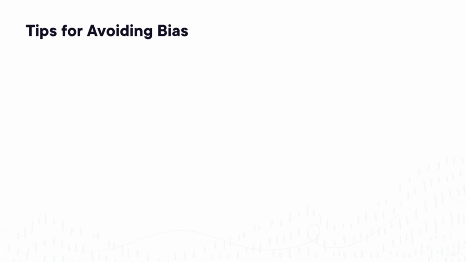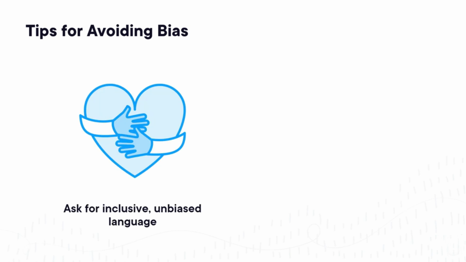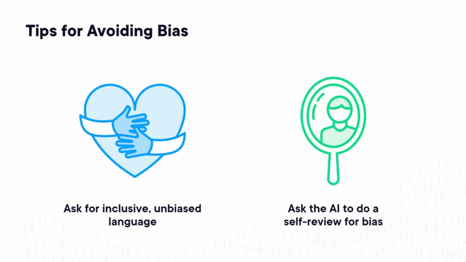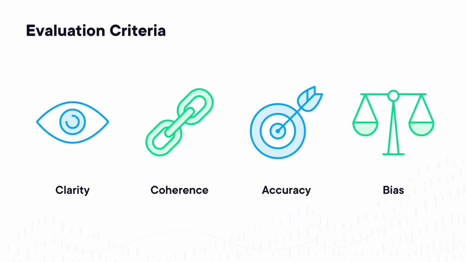Some tips here to minimize bias. First, you can ask the AI up front to use inclusive, unbiased language. It's a simple way to set expectations right from the start. And then you can also ask the AI to review its own response for bias. A quick self-check by the model can catch assumptions and stereotypes or skewed phrasing that you might otherwise miss. So if you want to get better answers with OpenAI, these 4 criteria will help you with that.